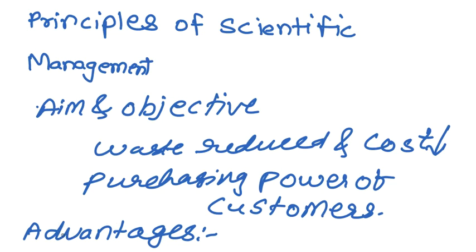And you can increase the wages of your workers, because productivity increases, and due to the productivity, the profit of the organization is more. So now the industry is able to increase the wages of workers or engineers. That is the advantage of scientific management.